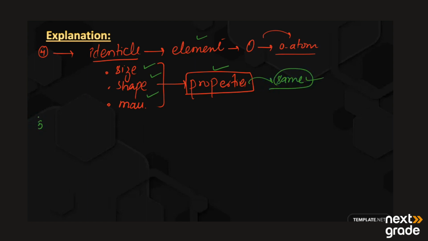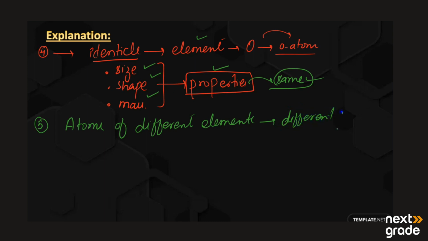Next, the fifth postulate of Dalton's atomic theory is that atoms of different elements have different properties. If we have different elements, then their atoms must be different and their properties will also be different.